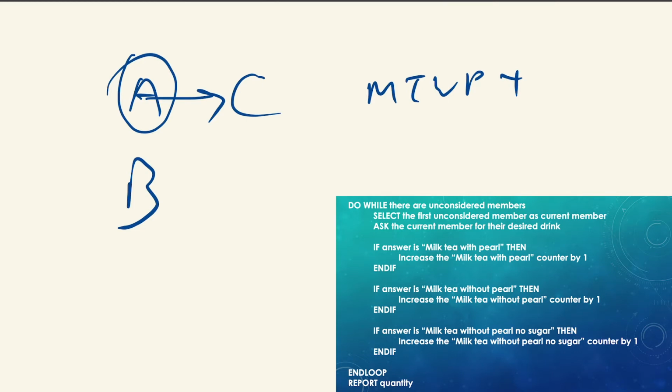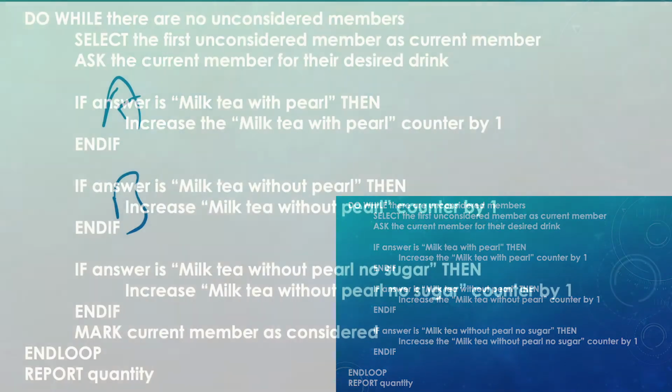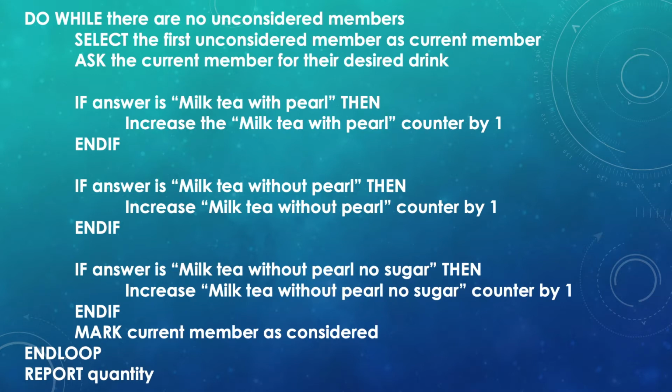Do while there are unconsidered members. Select the first unconsidered member as the current member. Who do you think we will select? Haha, we will select person A again. So you can see where this is going, right? We will keep repeating the loop. We'll keep asking person A over and over until this person quits the CCA, correct? Okay, so let's move on to our third option, shall we?